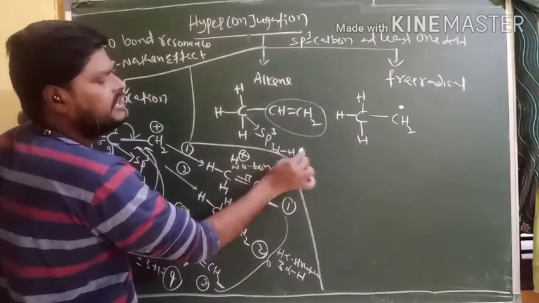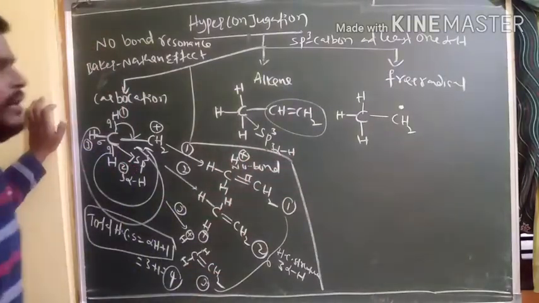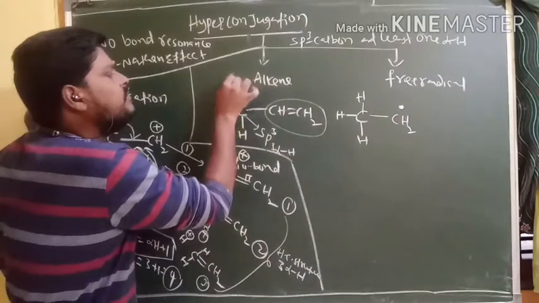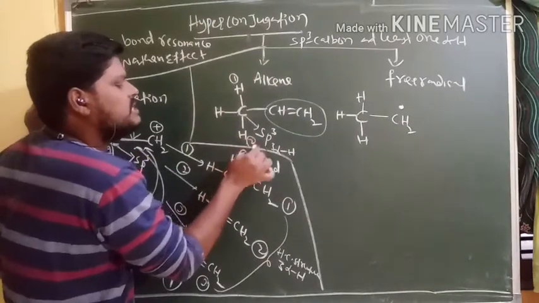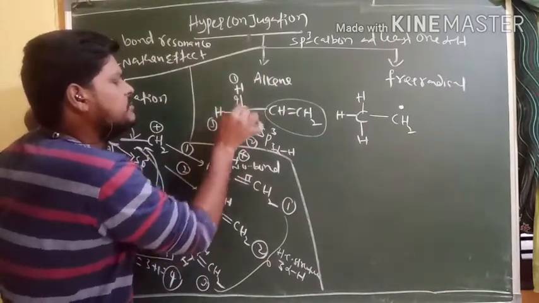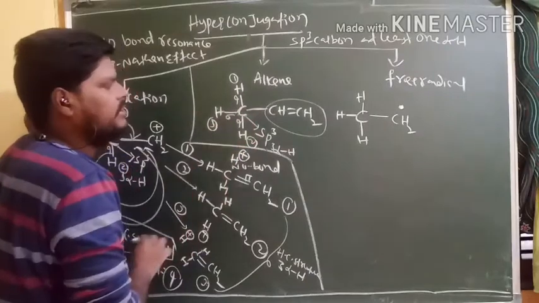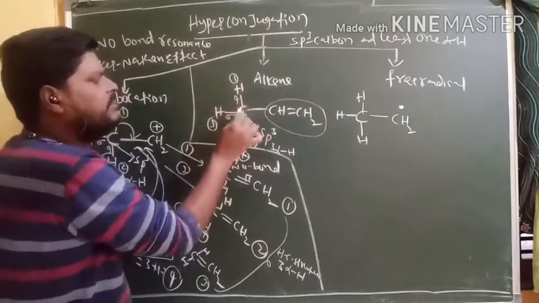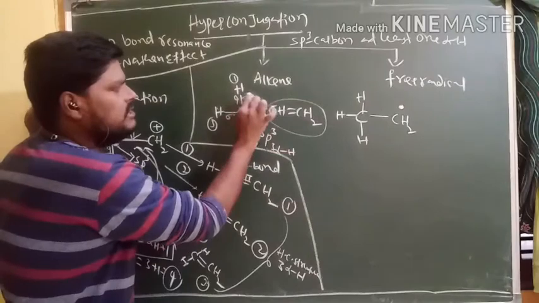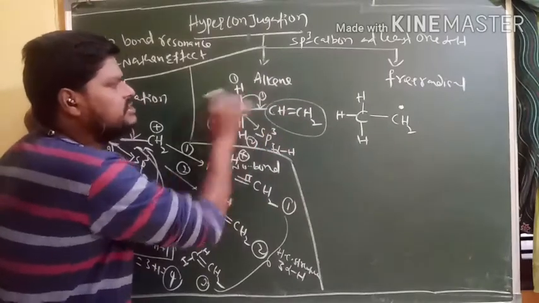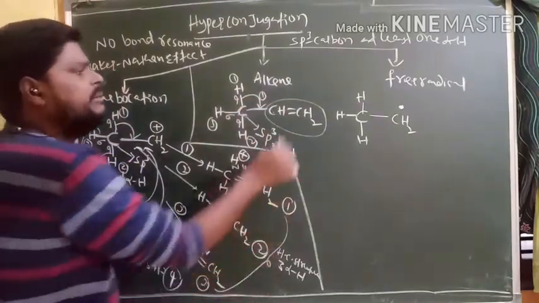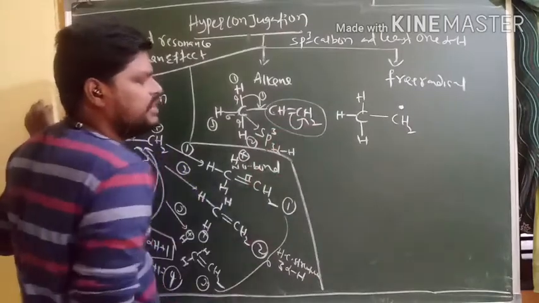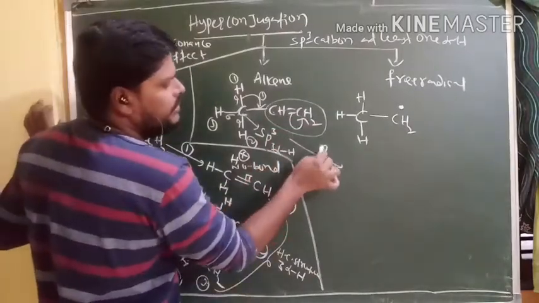So first hydrogen, second hydrogen and third hydrogen, sigma, sigma and sigma. Among these three, any one can rotate between these two carbons. I want to rotate the first hydrogen's sigma bond between these two carbons. Immediately this bond rotates toward this carbon to form the first one.